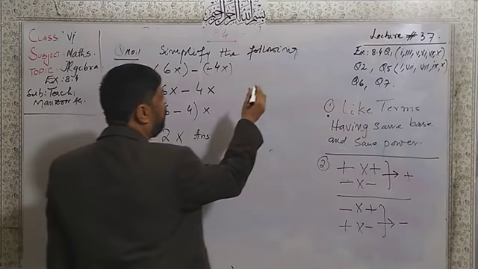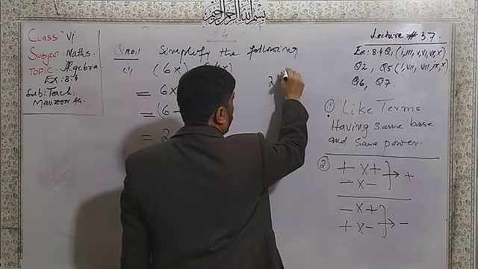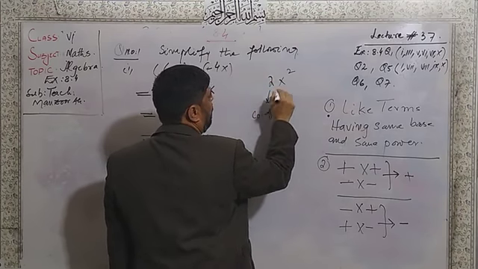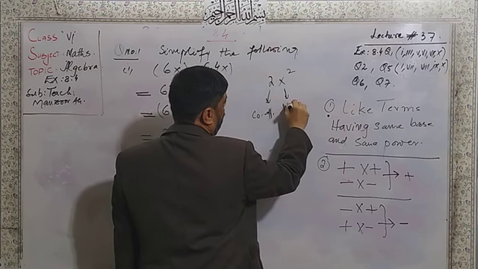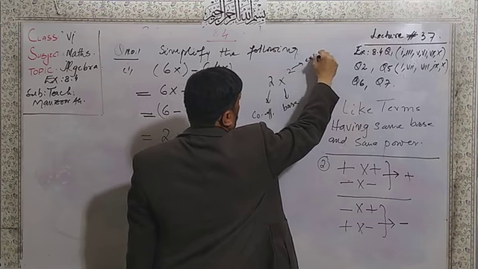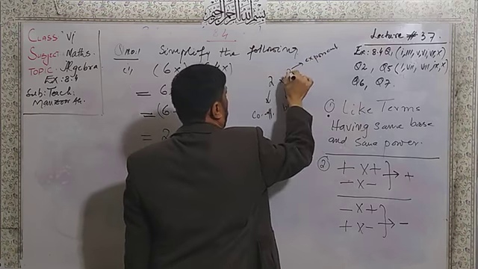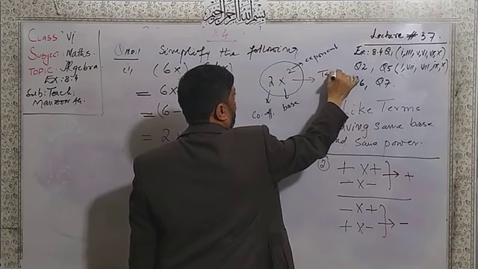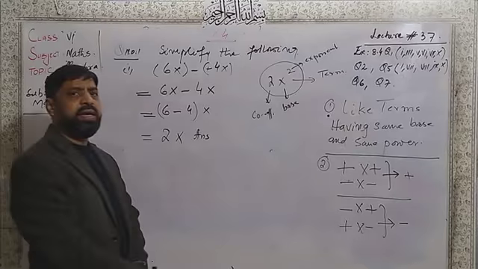Dear students, here you know that suppose 2x is given. This 2 is called the coefficient. This is the base, that is known as letter x. And this one is known as the exponent or power. And this whole figure we call the term, T-E-R-M. Term is a value.